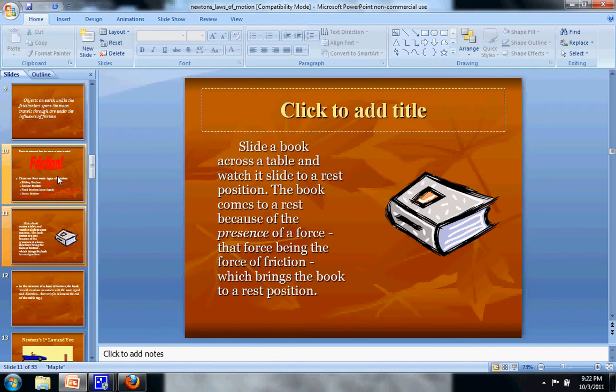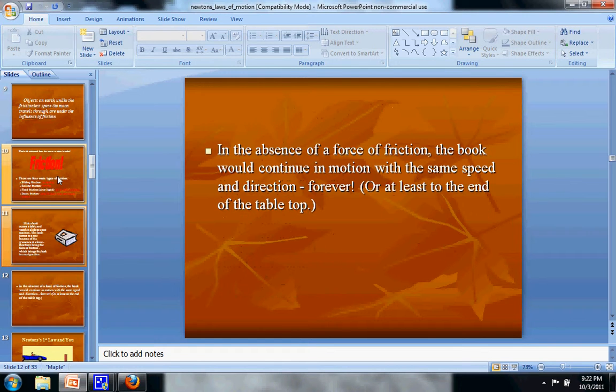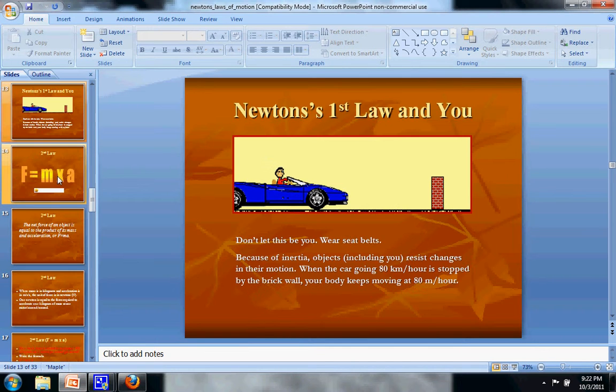So, of course, if you slid a book down a table, eventually it's going to slow down and stop, and you won't be able to push it that far because of friction. And if there was no friction, think about an air hockey table, if it was perfectly frictionless, you would just keep on going forever and ever. But that obviously doesn't happen on Earth.